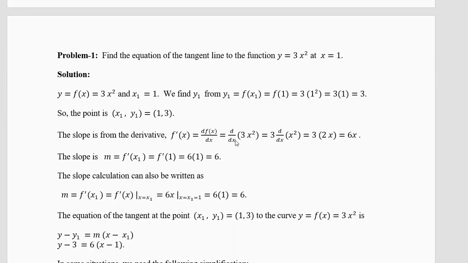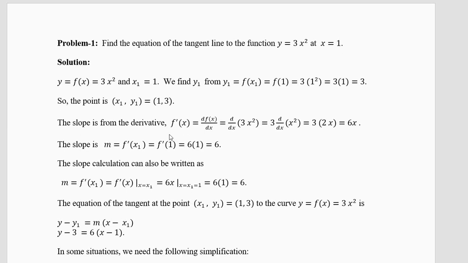Now this is your problem number 1. Find the equation of a tangent line to the function y equal to 3x square at x equal to 1. Now here y1 is not given, x1 equal to 1. Now what do you do? You calculate y1 equal to f of x1. So put 1 as the value of x. So 3 into 1 square, you get 3 into 1 equal to 3. So your y1 equal to 3 and x1 equal to 1. So your point (x1, y1) is (1, 3).